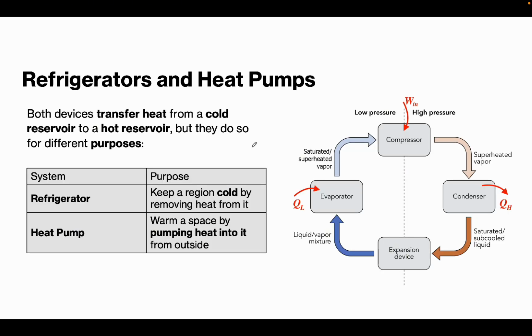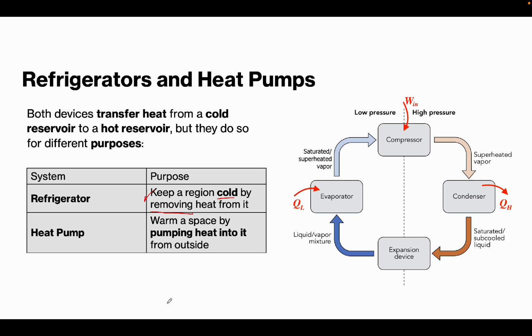Now, let's discuss the refrigerators and heat pumps. Both of these devices transfer heat from a cold reservoir to a hot reservoir. But they do so for different purposes. So, we will differentiate refrigerator and heat pump. Ang purpose ng refrigerator is to keep a region cold by removing heat from it.